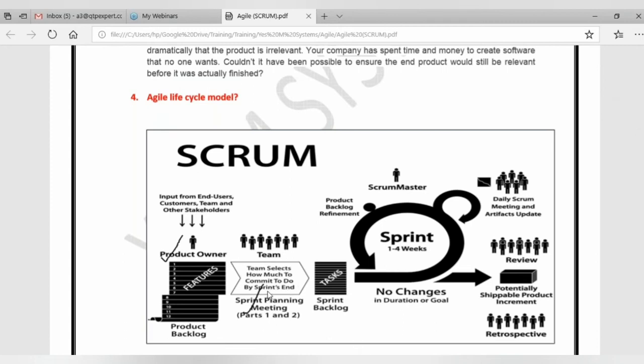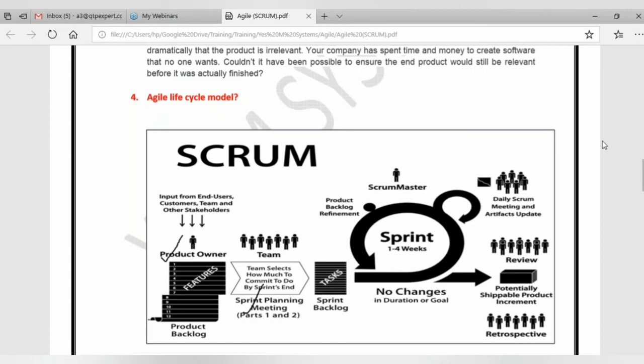The list of requirements they have chosen during sprint planning 1 and sprint planning meeting 2 will be called the sprint backlog. So if the product backlog has 100 requirements, the sprint backlog will have around 8 to 10 requirements, whatever they have selected during the planning 1 and planning 2 meetings.